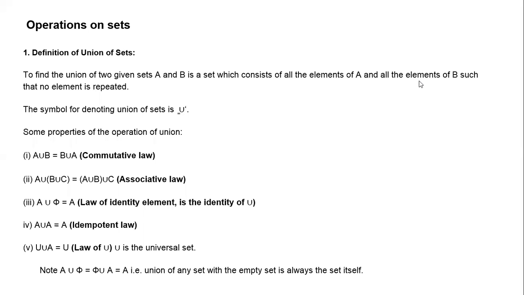Okay, 1 3 5 7. A is 1 3 5 7, where B is equal to 1 2 3 and so on. Where C is given like this: 0.5 less than C less than or equal to 8.5.